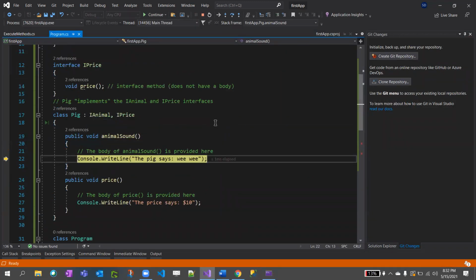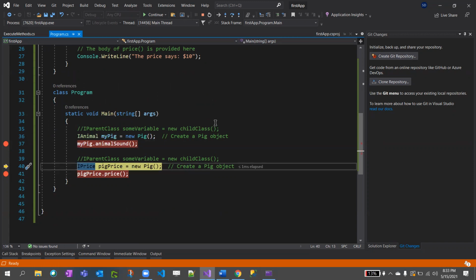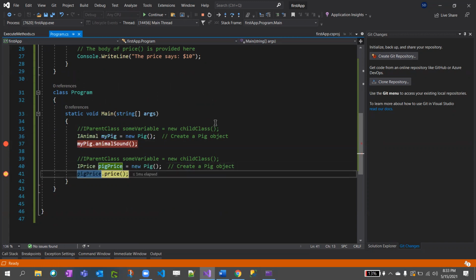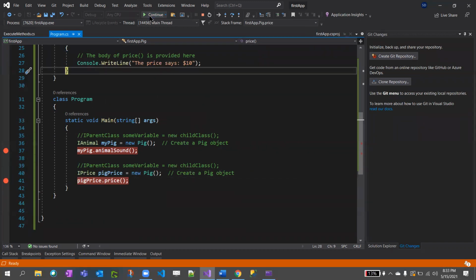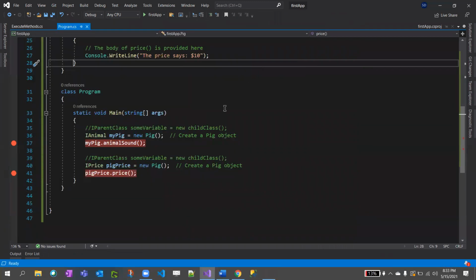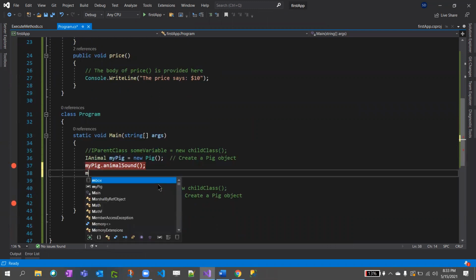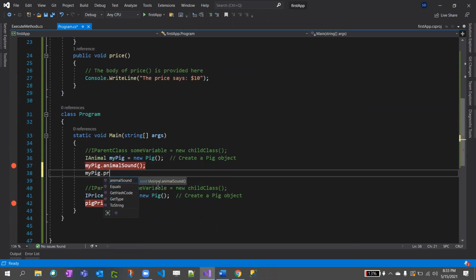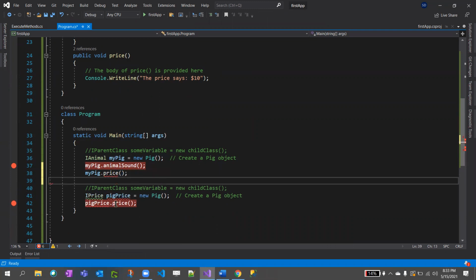Now F11, it goes inside this. This gets executed. So one is one interface, right? And to access price, got it? Price, pig says VV and price is $10. If you observe, you cannot access my pig dot price because that's not with that interface. You got it? Because price is inside IPrice. Got it, right?